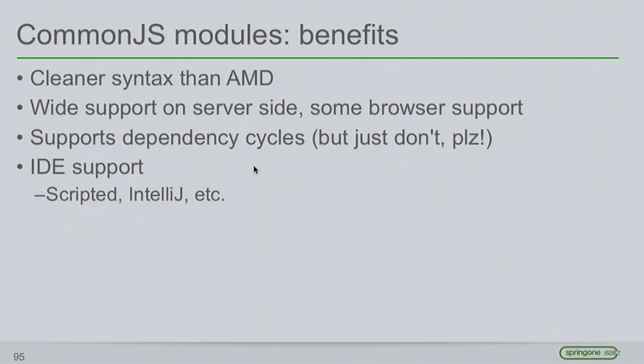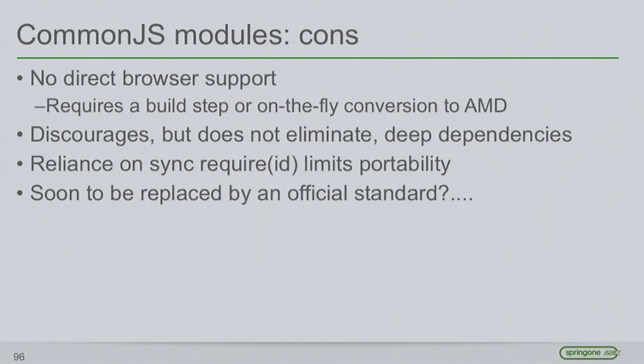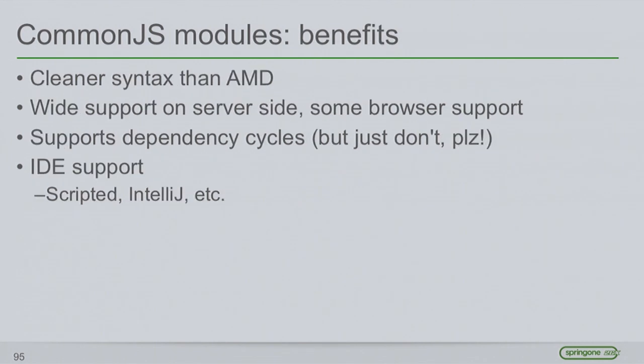It supports dependency cycles. You can actually explicitly write in a certain manner if you know you're going to be creating a cycle. And it also has great IDE support. The browser support, like I said, is either through a build step or an on-the-fly transpilation to AMD, so there could be a performance hit there.